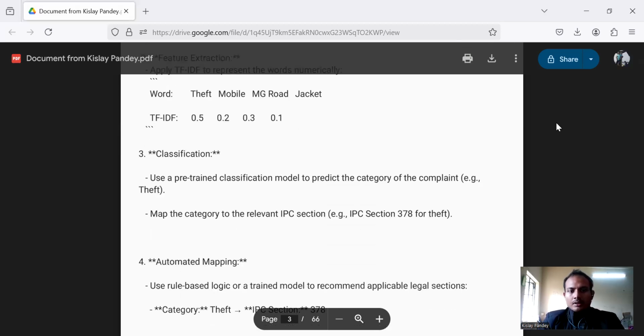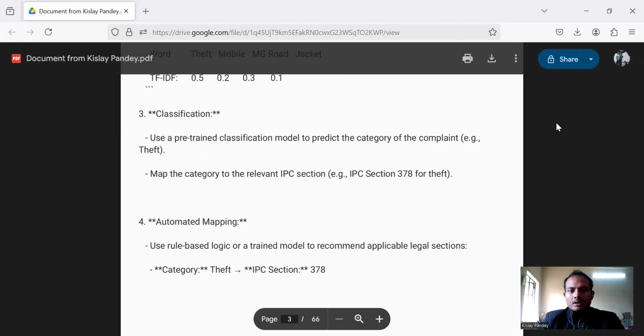Now third is classification. Use a pre-trained classification model to predict the category of the complaint, for example, theft. Map the category to the relevant IPC section, for example, IPC section 378 for theft. We are classifying what kind of theft it is and how it relates to the IPC section.